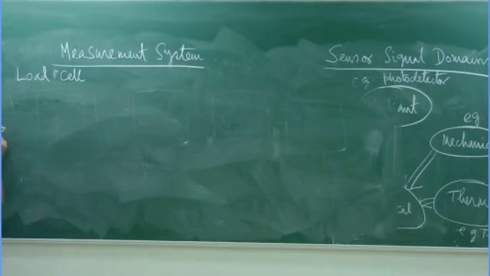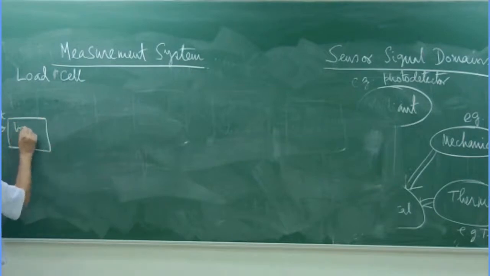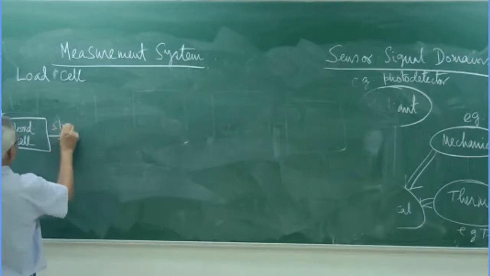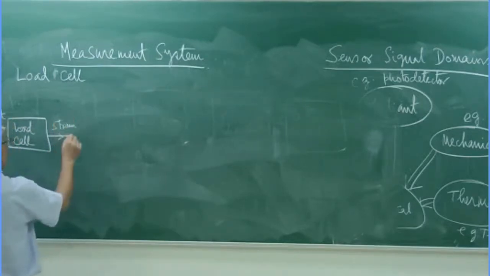So what is your input? It is weight. Then there is a load cell. What is the output here? It is strain.